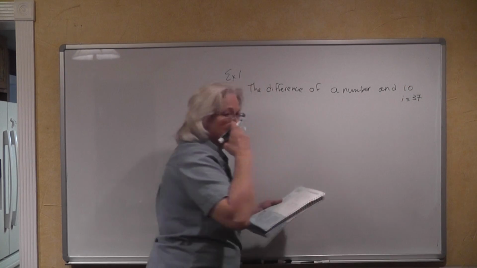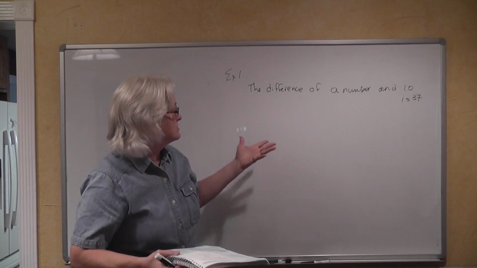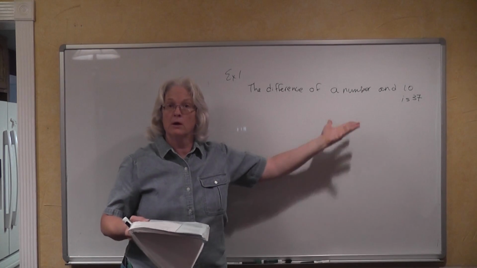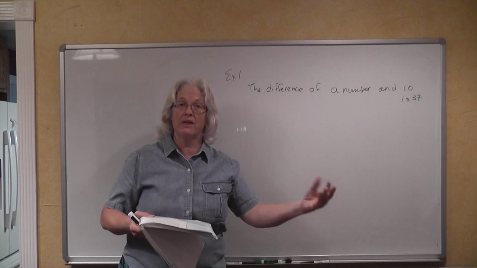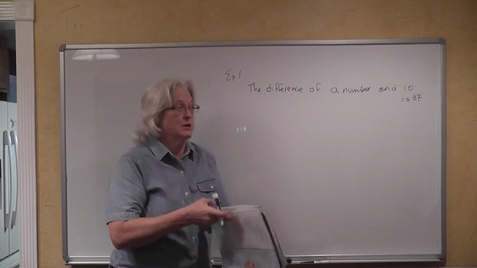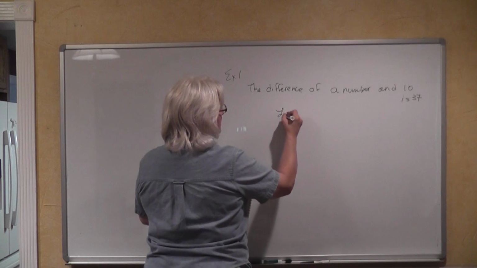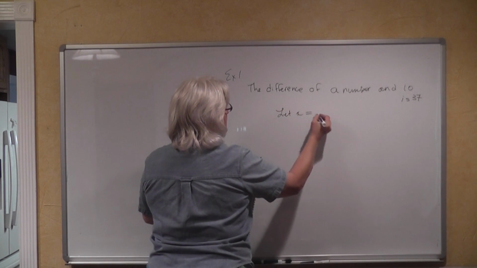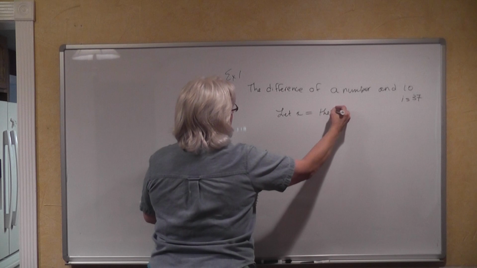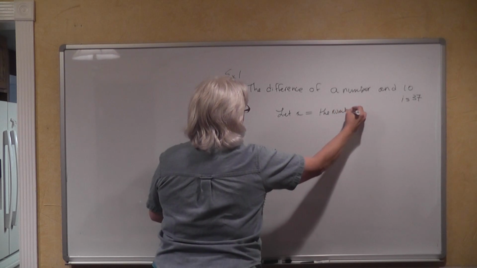So they want us to come up with a number. That means first we have to come up with a variable. And I'm just again going to go with x. Let x equal the number that we're trying to find.